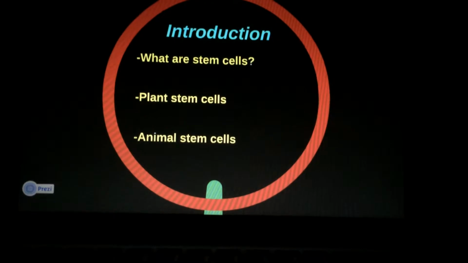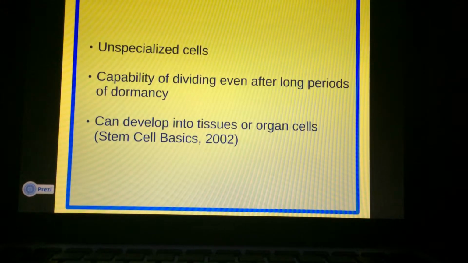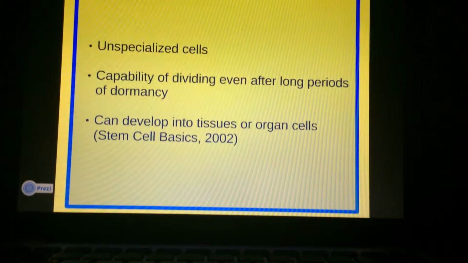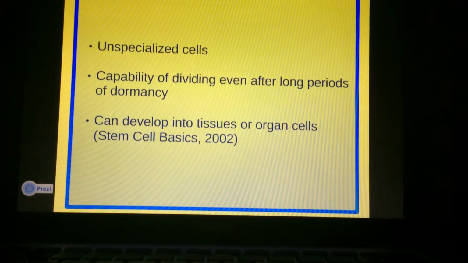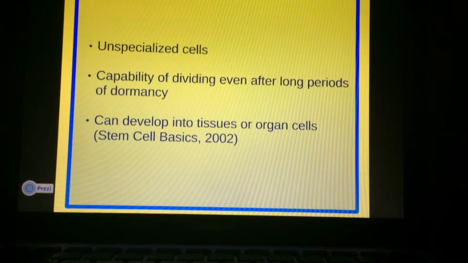Today, we will be discussing the question, why do stem cells remain stem cells? But before we go any further, we're going to have to give a quick background on stem cells. Stem cells are unspecialized cells, and they have the capability of dividing even after long periods of dormancy. In addition, they can also be induced to develop into tissue or organ cells that are capable of specialized functions.